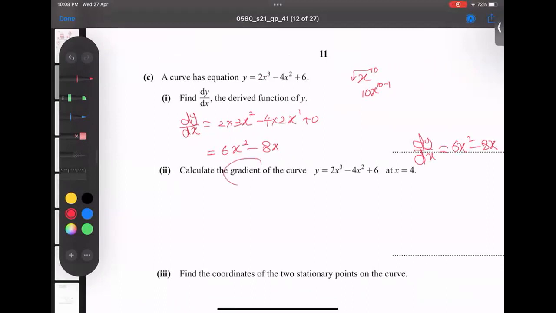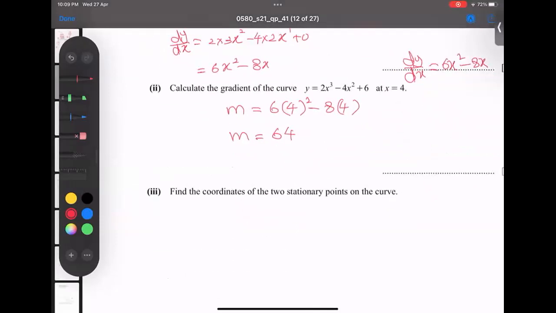Find the gradient. Whenever we're looking for a gradient, we replace the x value in place of x. So dy over dx is replaced by m, where m stands for the gradient. 6 bracket squared and negative 8 bracket. 4 will go here and here, I mean to say here and here. And if you type it in the calculator for the gradient, it gives us 64. So the gradient is equal to 64.